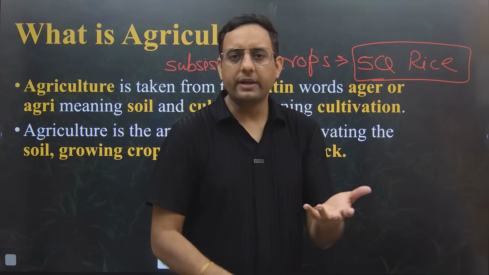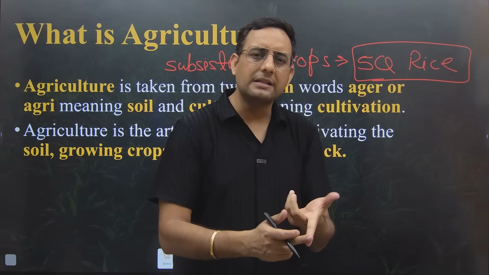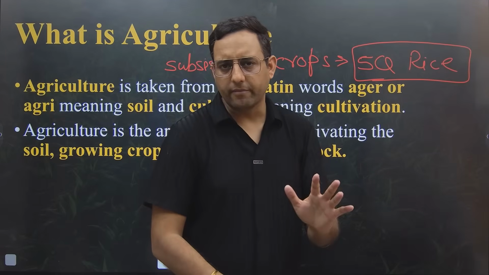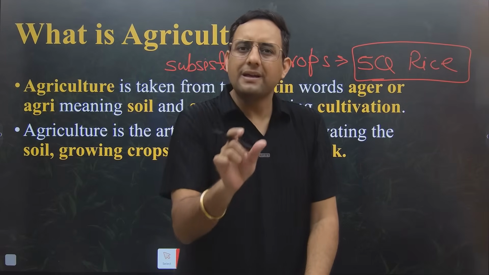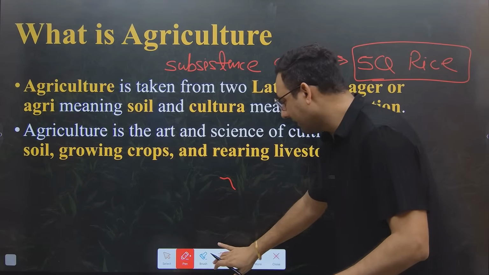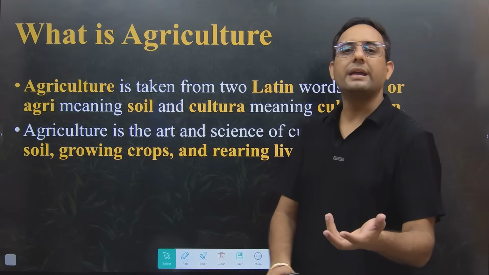In allied activity, it can be animal husbandry, poultry, sericulture, apiculture, lac culture, fisheries, prawn culture, or maybe some other culture. So growing of crops plus allied activity is part of agriculture. Okay, so agriculture is not just a science, because agriculture is a science which we study in the books.